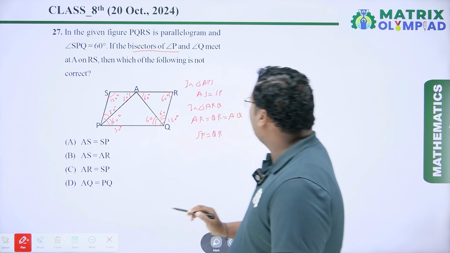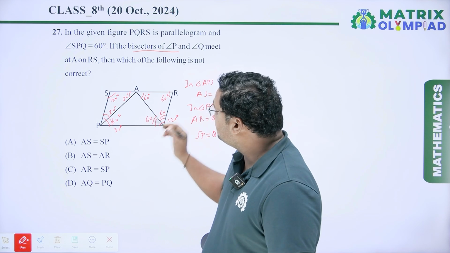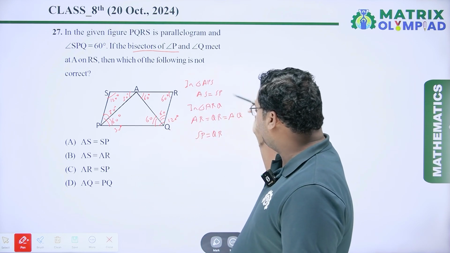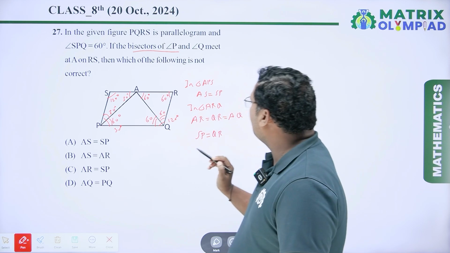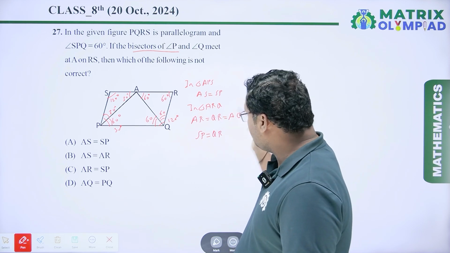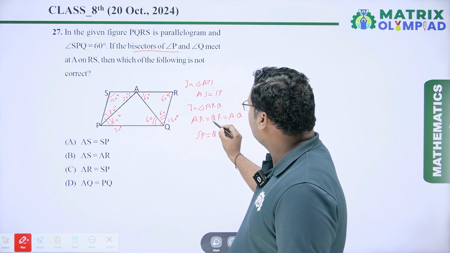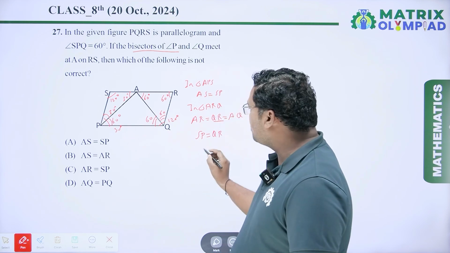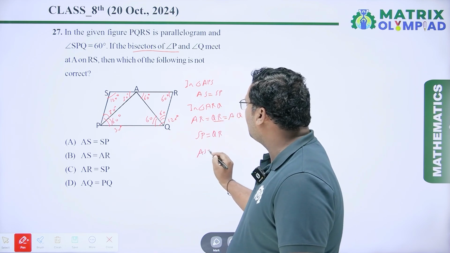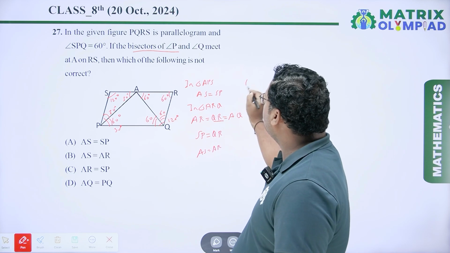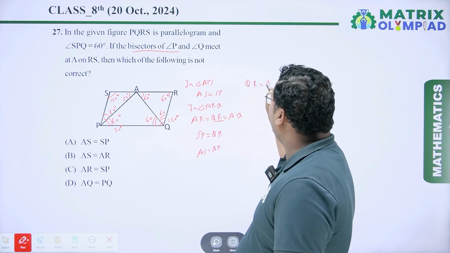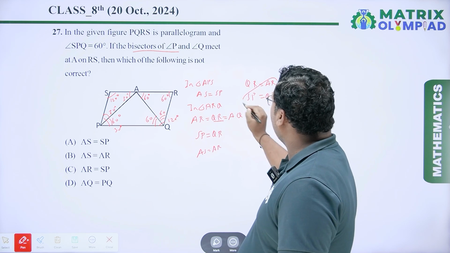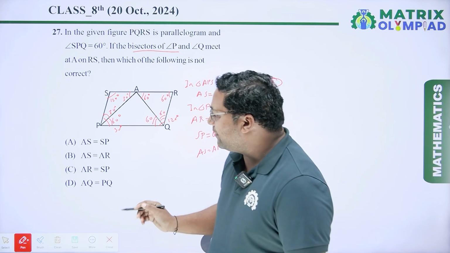So AS equal to SP, so it is true. AS equal to AR, here you can see AS equal to SP, and QR equal to SP, so I have to write AS equal to AR because QR equal to AR and SP equal to QR. So I have to write AR equal to SP.